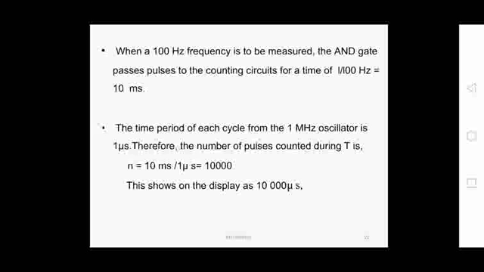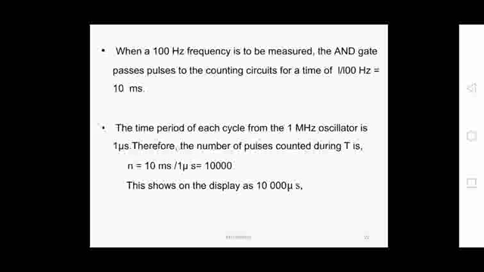So for the enabling input of the AND gate, we are applying the 1 megahertz crystal oscillator, whose time period is 1 microsecond, and we are applying the 100 hertz input frequency. So the AND gate passes pulses to the counting circuits for a time of 10 milliseconds.